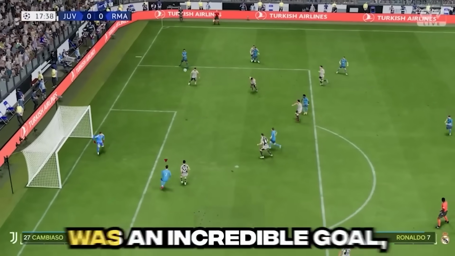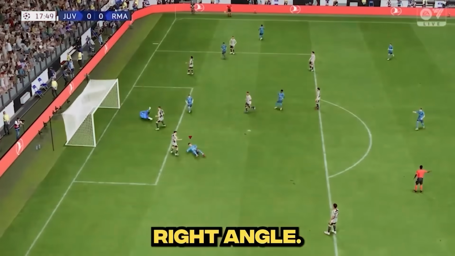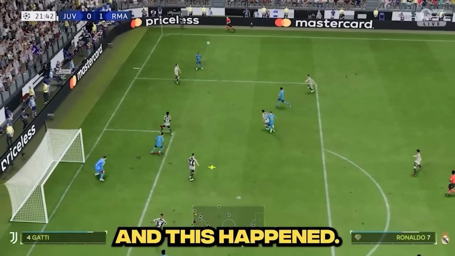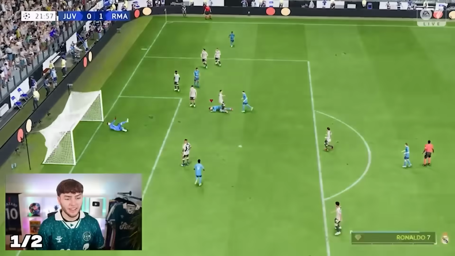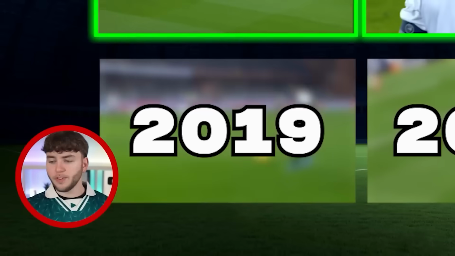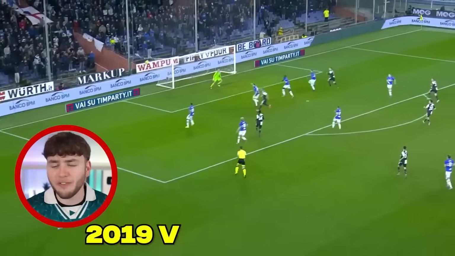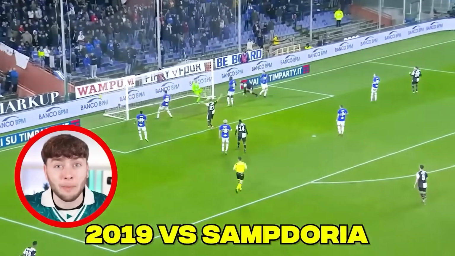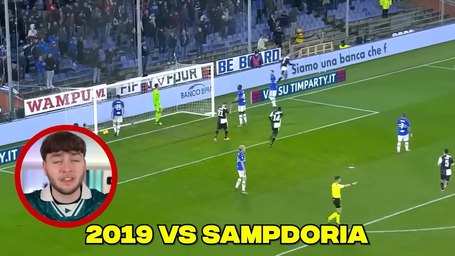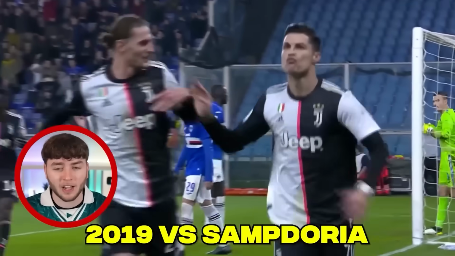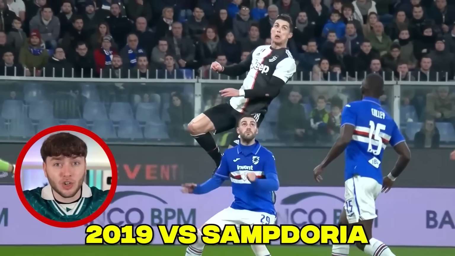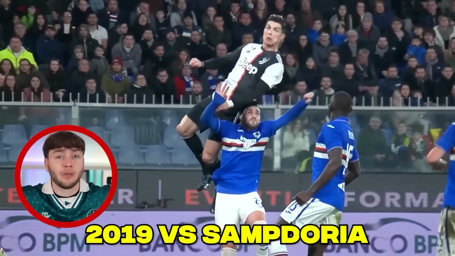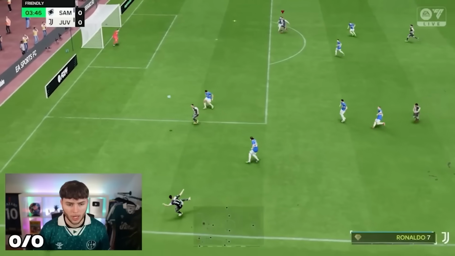And our first attempt was an incredible goal, but not the right angle. So we had another go, and this happened. Ronaldo, please! Oh, that might be better. Moving on to 2019, we have Ronaldo's header versus Sampdoria. This is possibly the best ever header in mankind. Ronaldo redefined gravity with this header. I don't know how he stayed in the air for this long. Get on Ronaldo's head.